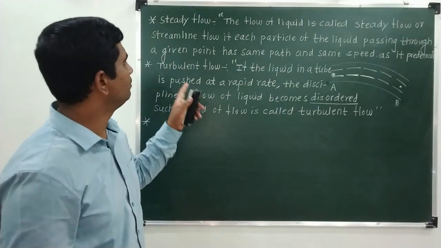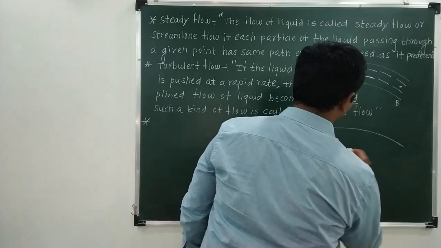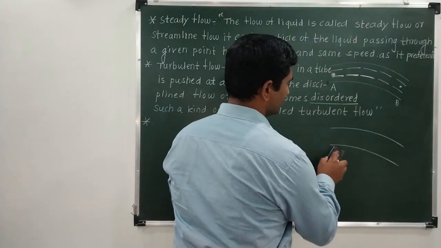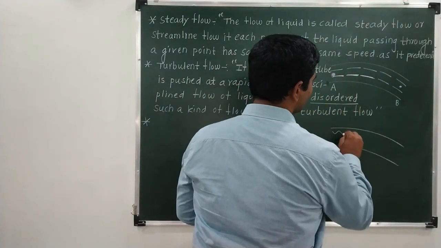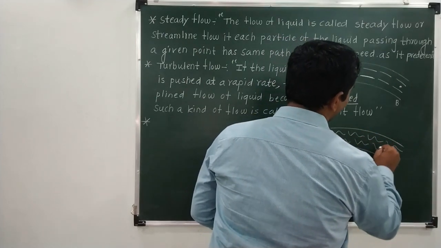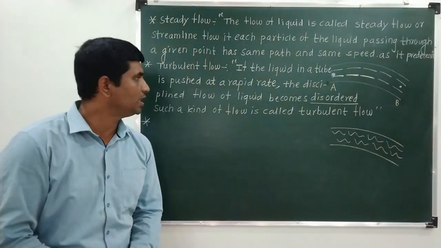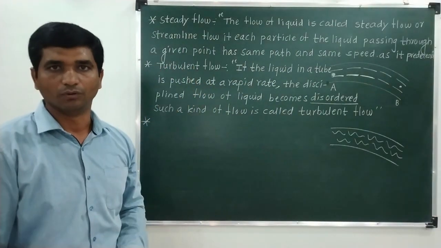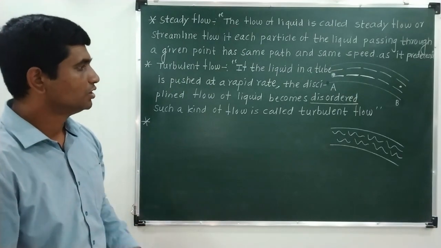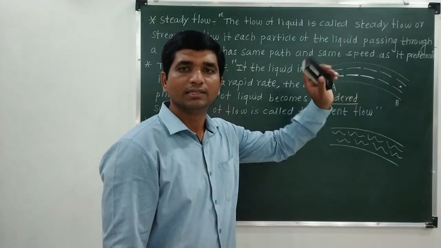Before that, we will just see the schematic of the turbulent flow. The turbulent flow schematic is like this. The molecules in a turbulent flow move in a random fashion, so due to that, eddy currents may be developed in case of turbulent flow. That we have to remember. So this is a schematic for a turbulent flow, and this is a schematic for a steady flow.